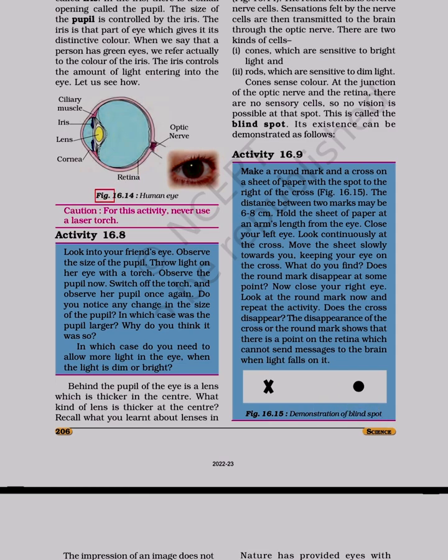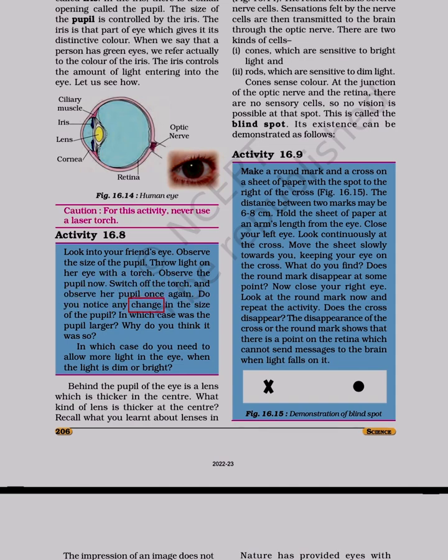Retina. Figure 16.14. Human eye. Caution: for this activity, never use a laser torch. Activity 16.8. Look into your friend's eye. Observe the size of the pupil. Throw light on her eye with a torch. Observe the pupil now. Switch off the torch and observe her pupil once again.